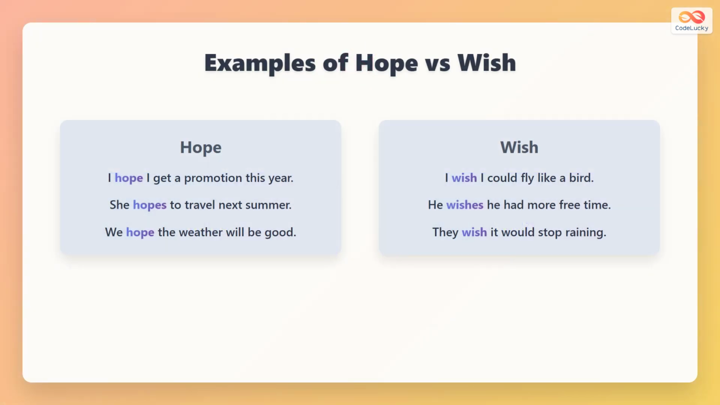Look at these examples. I hope I get a promotion this year. This is possible. She hopes to travel next summer. This can happen. But, I wish I could fly like a bird. This is impossible.